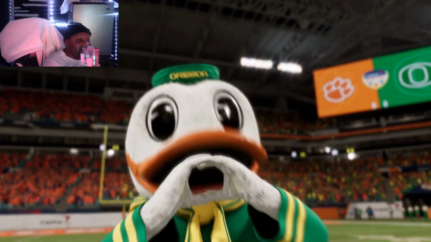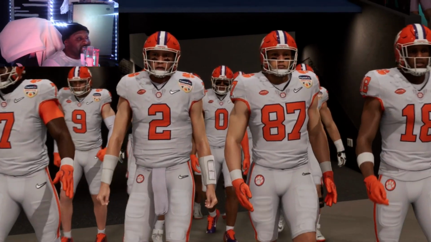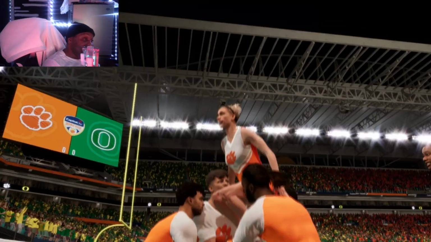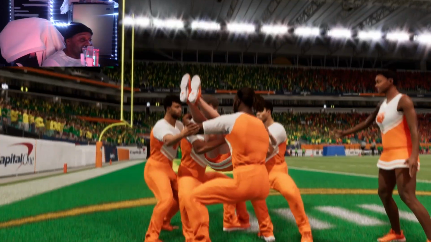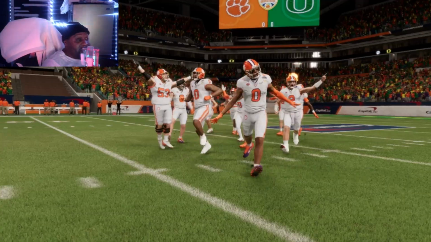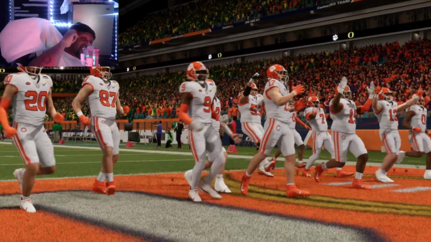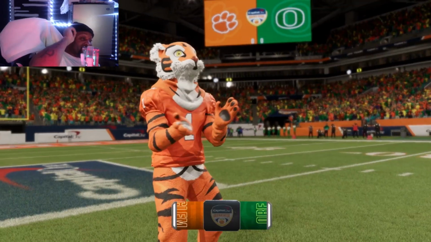Oregon, Clemson. Clemson knocked off Texas, then they got knocked off Arizona State. And here they go with these Oregon Ducks who beat Ohio State. And they're ready to go. And this is going to be the Orange Bowl. So let's see how it goes. Let's see what they do.